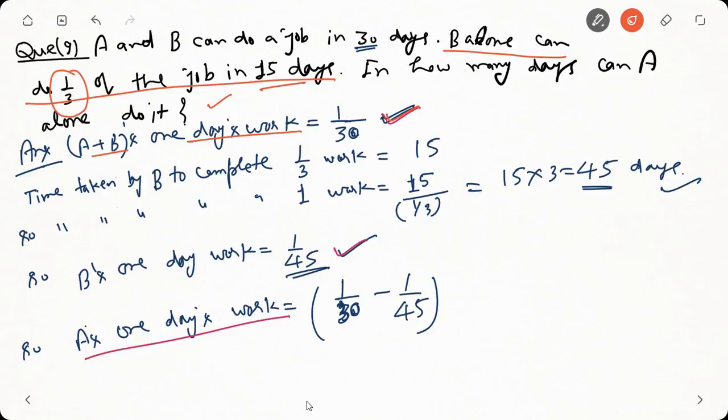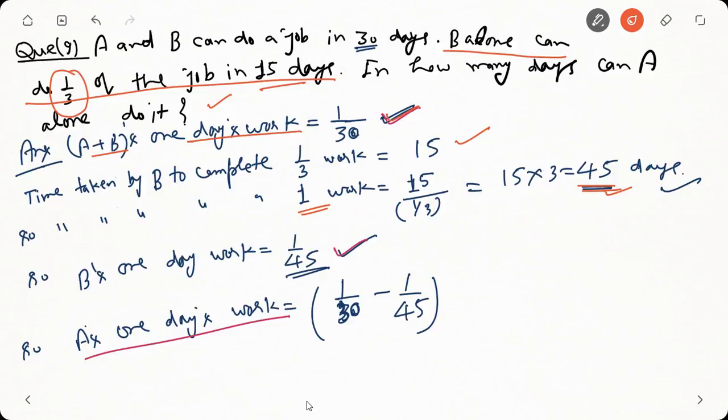So time taken by B to complete 1/3 of the work is how much? 15 days. So how much time will it take to complete the whole work? The total work would be equal to 15 upon 1/3. That would be 15 into 3, that is 45 days, correct? This is very simple. You can say 1/3 work is completed in 15 days. The total work would be completed in how much? It will triple, right? So 15 into 3, that is 45 days. So we have got that B can complete the whole work in 45 days.